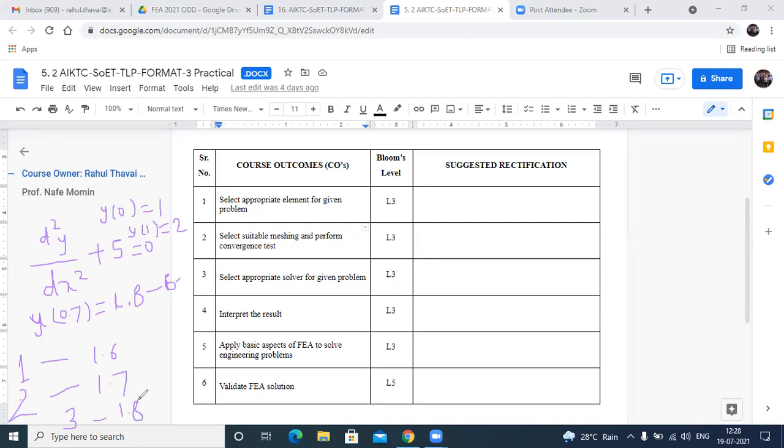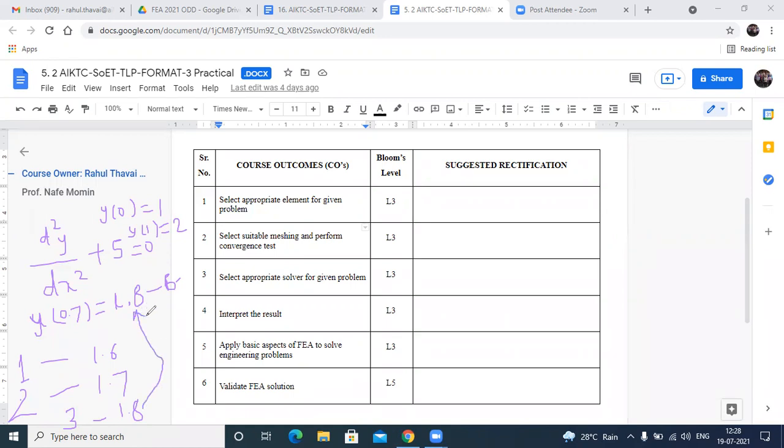Try to understand, this is one mathematical equation. By the exact method you get 1.8. By FEA with one element you get 1.6, with two elements 1.7, and with three elements 1.8. So in FEA, if you solve that problem by using three elements, you get the same answer as the exact method.